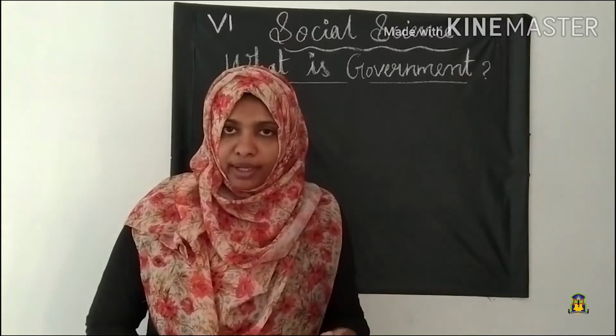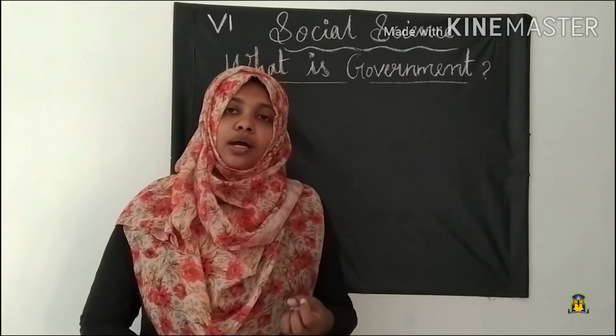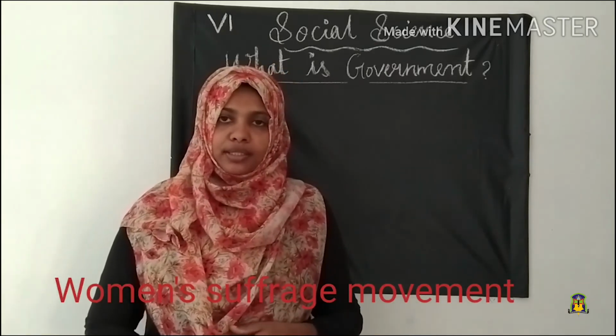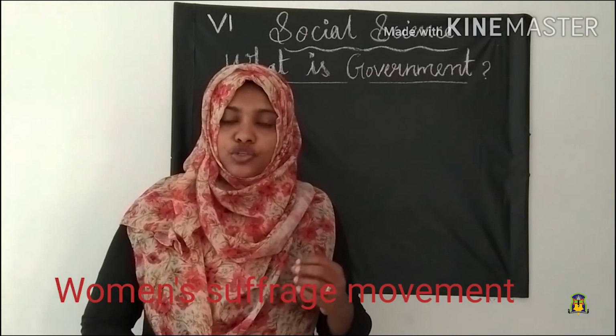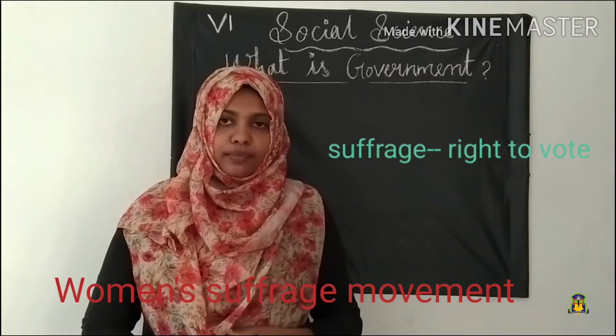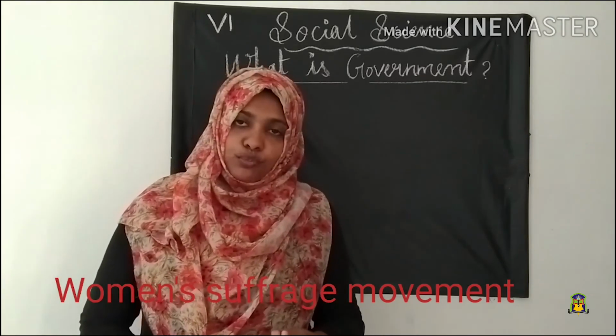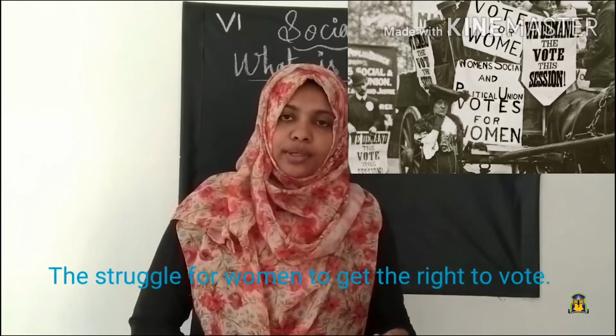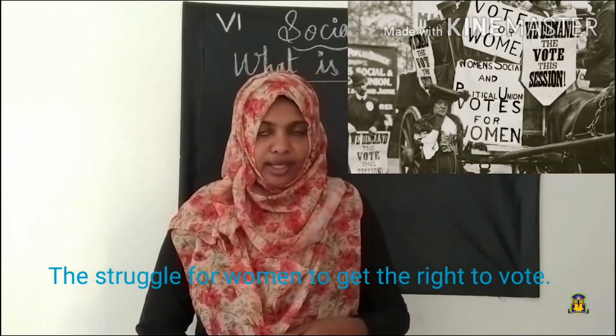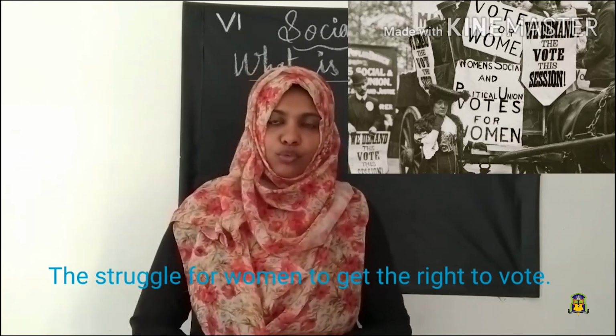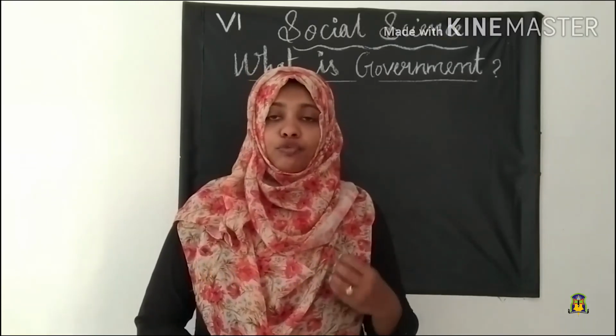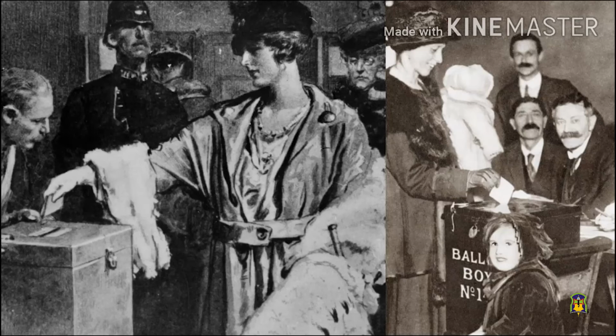These separate movements together are called women's suffrage movement. The word suffrage means the right to vote. What is women's suffrage movement? The struggle for women to get the right to vote is known as women's suffrage movement. American women started voting in 1920. Women in the UK got to vote on the same terms as men only from 1928 onwards.